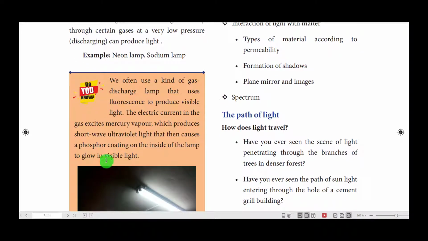There are many ranges: ultraviolet light, infrared rays, and visible light. We can see only the visible range of light. UV and IR we can't see with our eyes. With the help of certain instruments, that is sensing instruments, we can know the presence of ultraviolet light and infrared rays.